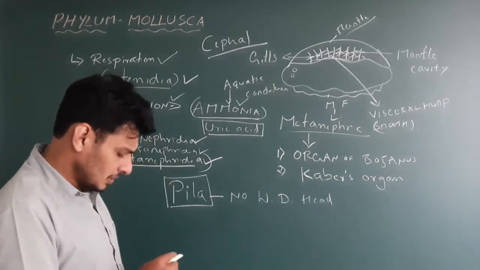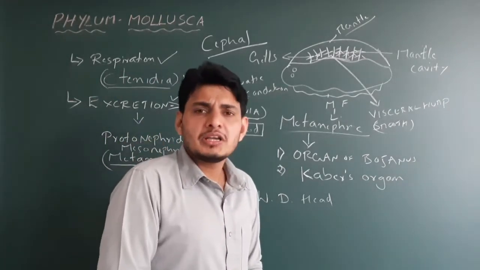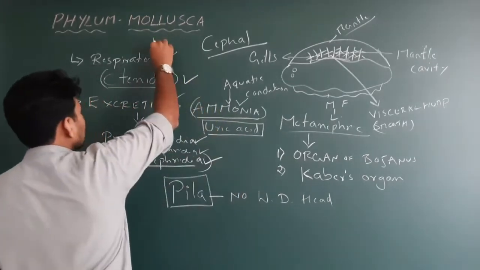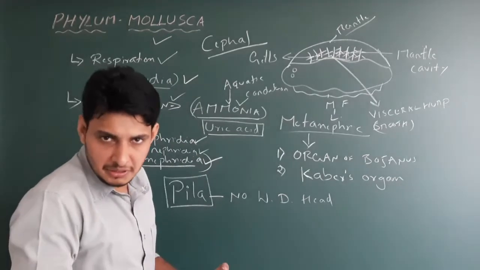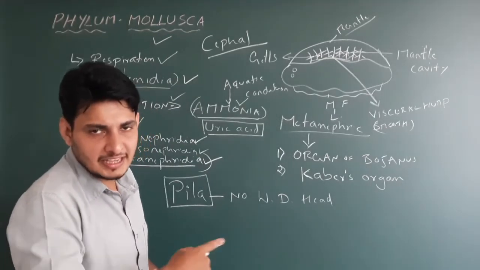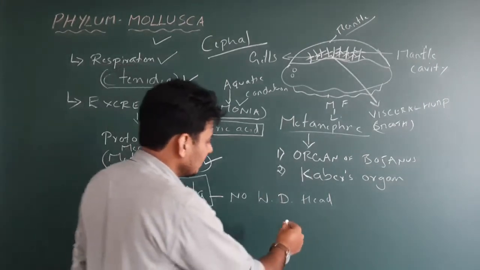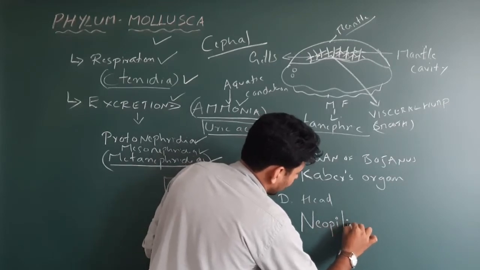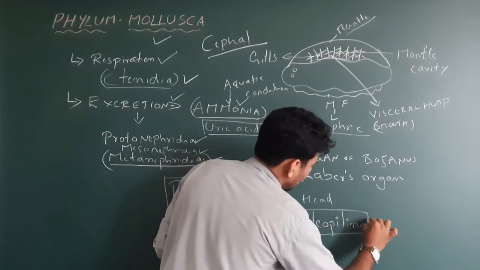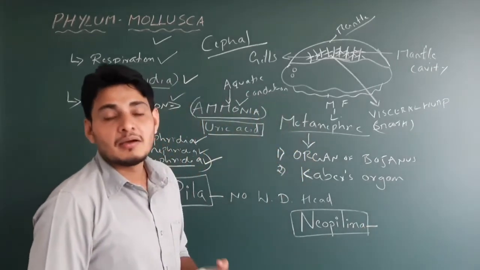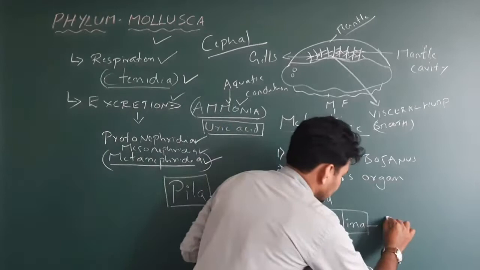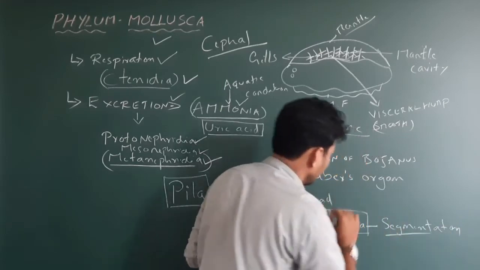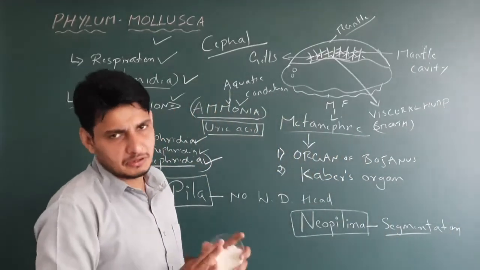Next important thing: which particular organism in mollusca exhibits metamerism? Not all organisms belonging to mollusca exhibit metamerism. Remember it. Only a few exhibit metamerism, that is, external as well as internal metamerism. The name of the organism is Neopilina. Neopilina is a type of mollusca which exhibits segmentation or metamerism. So we write segmentation. A well distinct segmentation is present in a type of mollusca called Neopilina. These are the terms you need to remember.